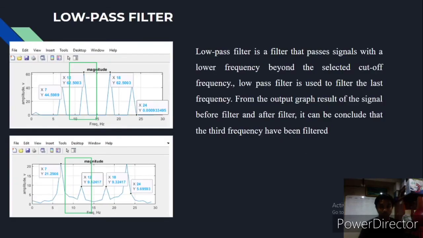This is a low pass filter. A low pass filter is a filter that passes signals with a lower frequency than the selected cutoff frequency. A low pass filter is used to filter the last frequency from the output graph, as you can see on the left. From the result of the signal before filter and after filter, it can be concluded that the third frequency has been filtered, which is this frequency. This is before, this is after.